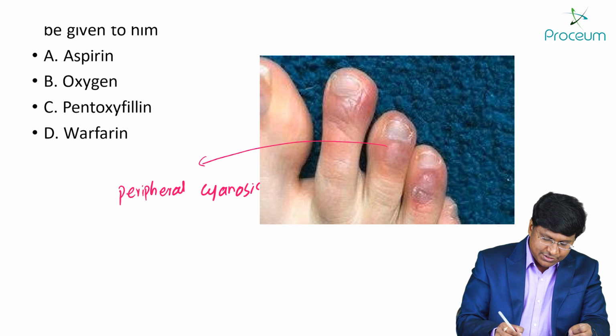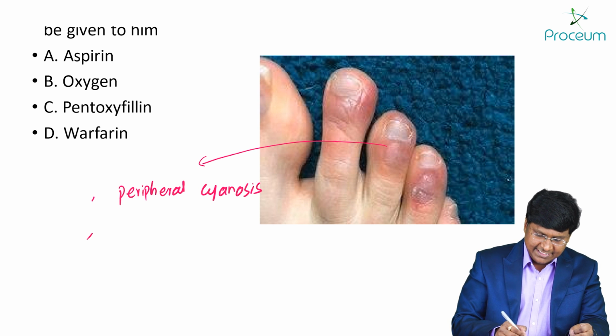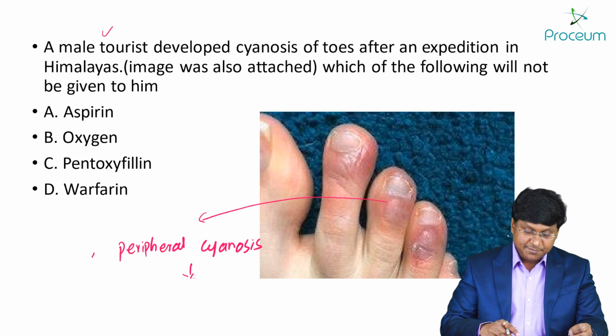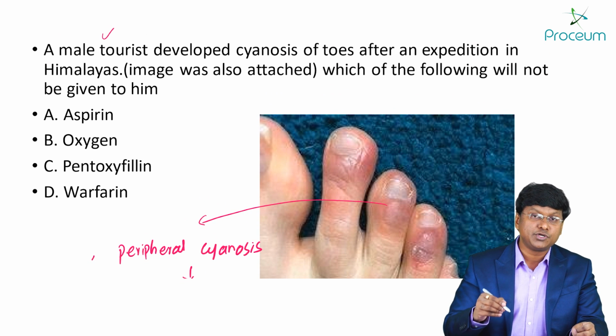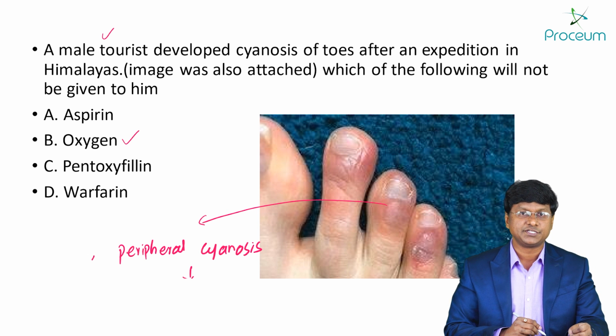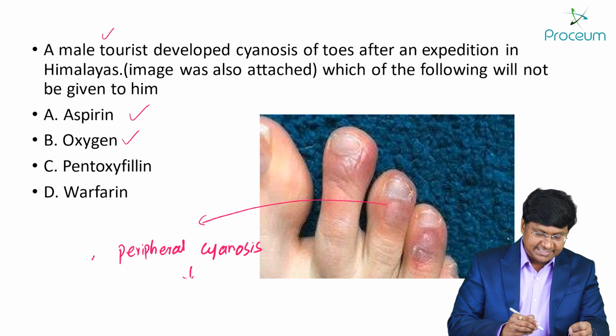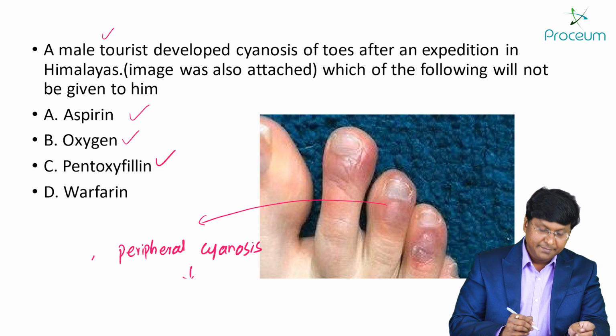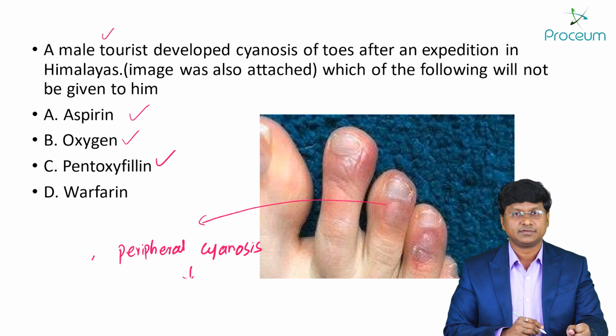Right, this image is suggestive of peripheral cyanosis. And this peripheral cyanosis is very common in patients with peripheral vascular disease. In these patients, in order to prevent the development of peripheral cyanosis, you need to give oxygen supplementation. Antiplatelet agents like aspirin are also given. Then we can also give pentoxifylline.